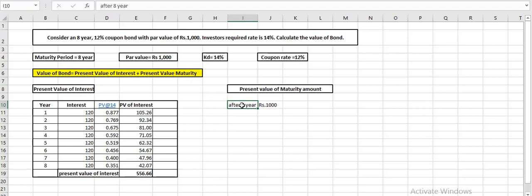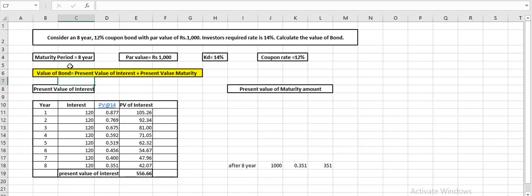So if this is 8 years away, I can also write it here. This is the 8th year amount. So to find out the present value, we will multiply with the 8th year present value factor, which we have already calculated, which is 0.355. Now after multiplying 1000 with the 8th year present value factor, because it is value after the 8th year, the value which we have received is 351.